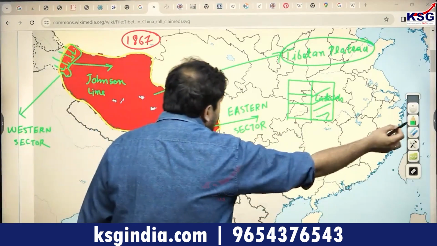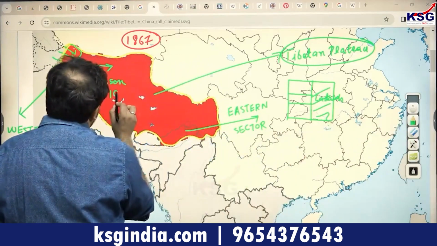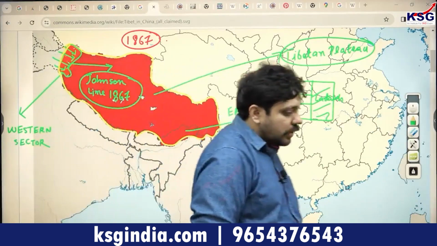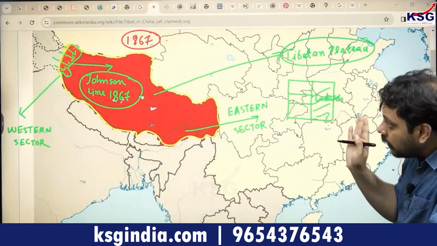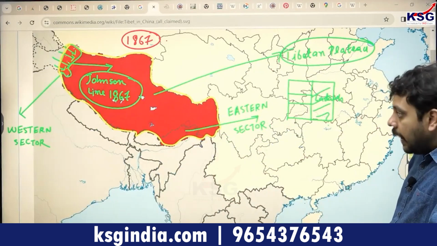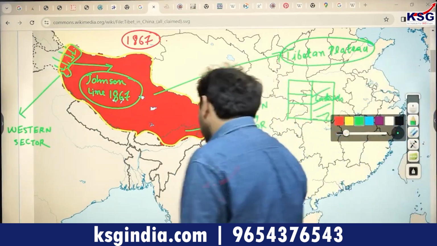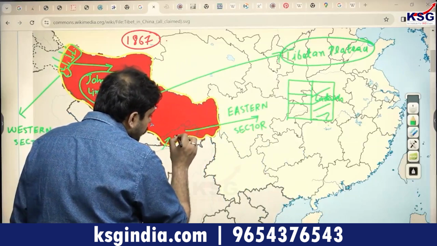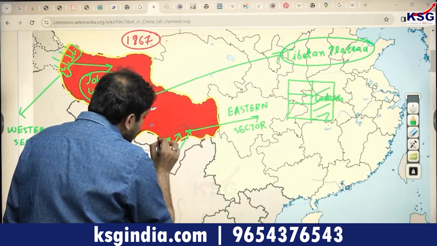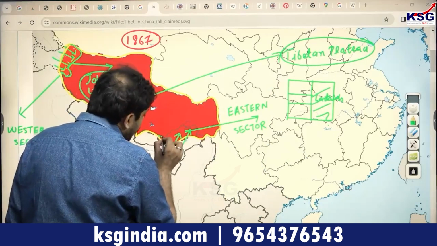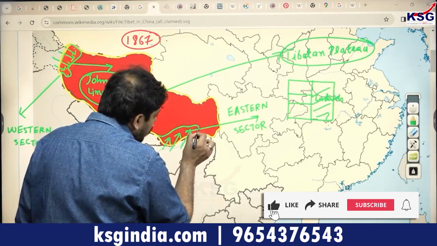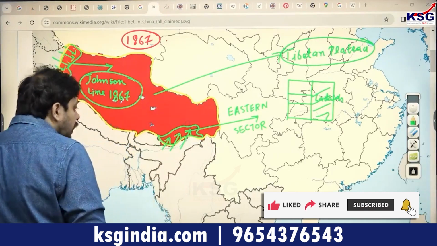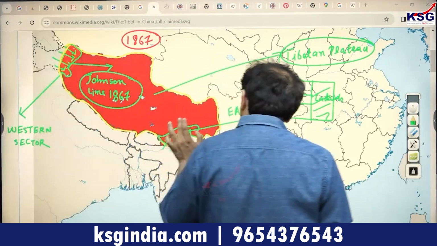1867, when the Tibetans had started agreeing, but eventually out of force, that these parts of the Tibetan Plateau are marked with India. This was the Johnson Line. And similarly, the Britishers moved slightly above in terms of these areas into the Tibetan Plateau region and started marking this part. Please take a look at this part of the Tibetan Plateau also as a part of the British territory in India, and therefore they created a border in the western sector.